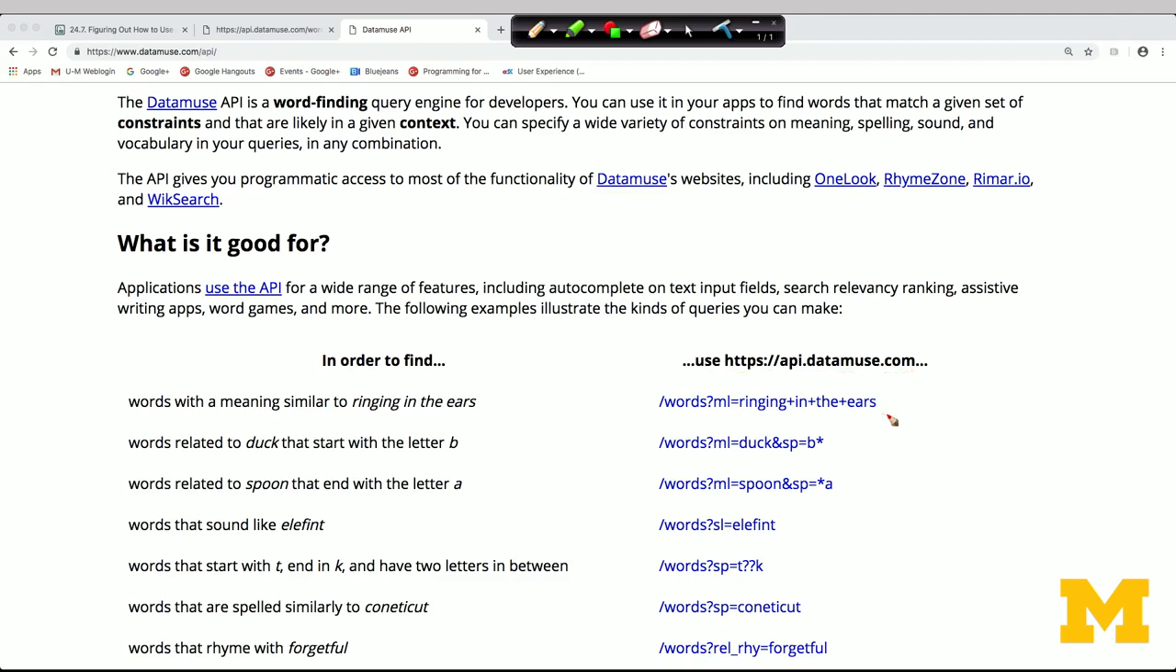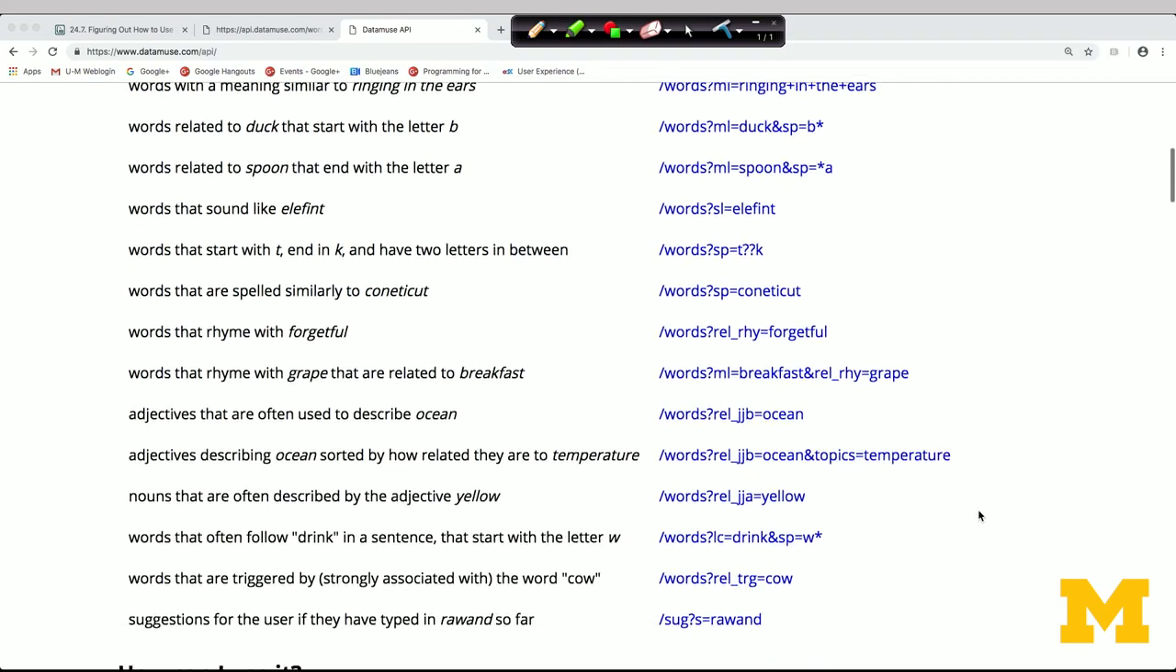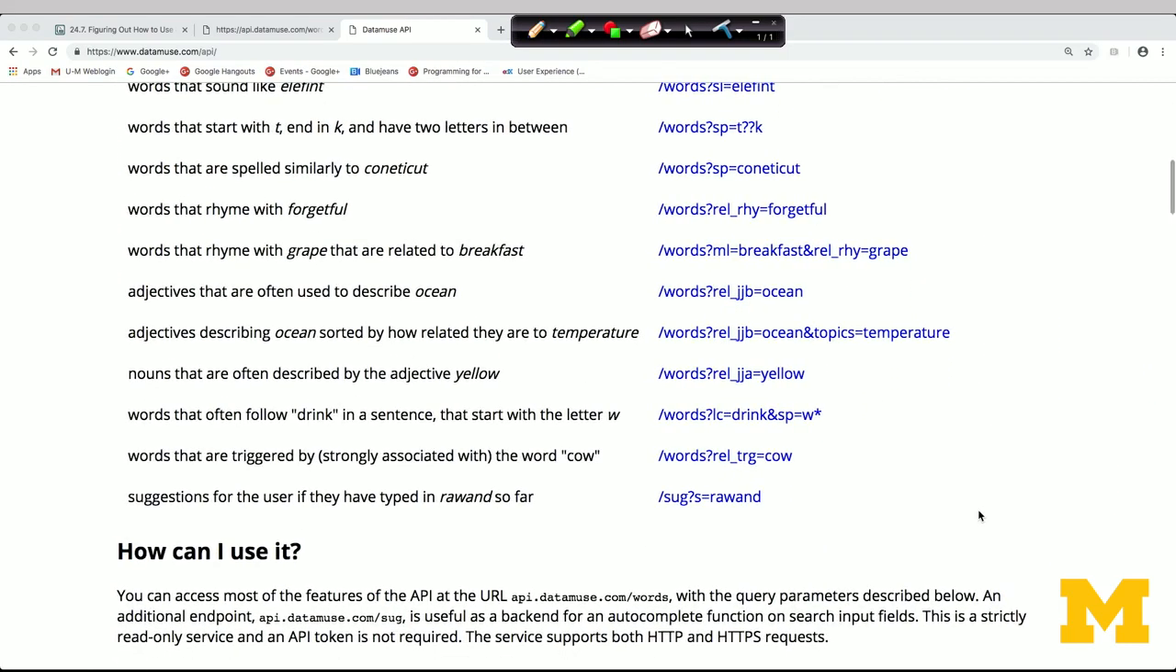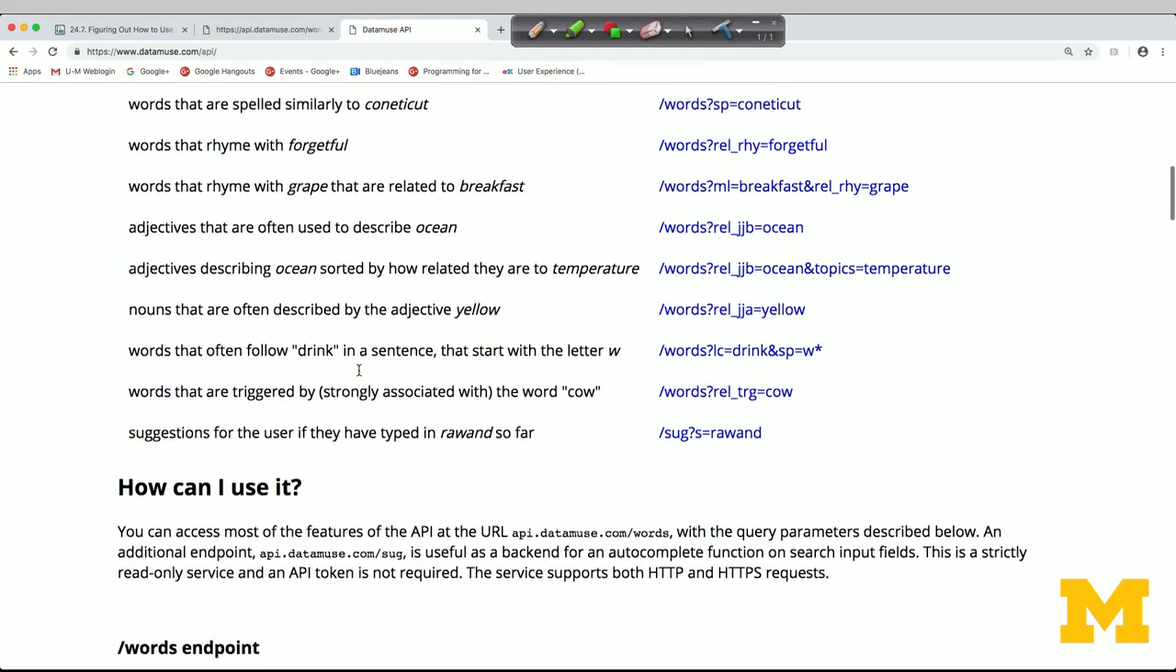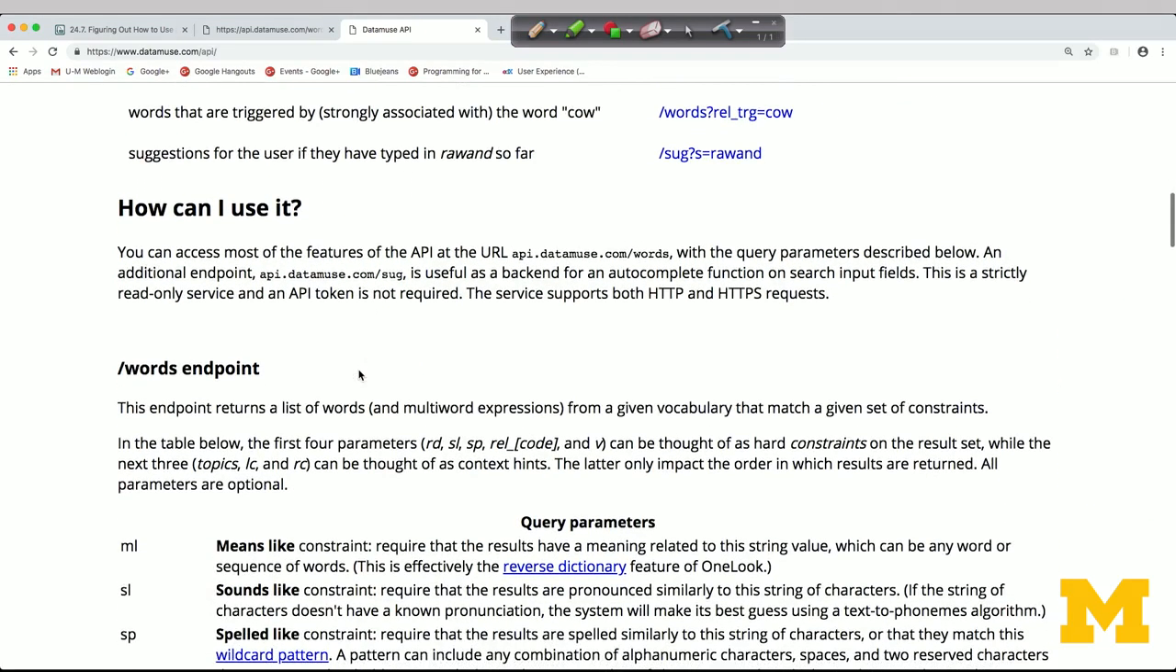In their documentation, they tell you if you want to find out words with a meaning that's similar to ringing in the ears, you would give the query over on the right-hand side. And we can scroll down and see some other things that you can do. Lots of opportunities, lots of different things you can do. And here's that rel_rhy that I found. That's for words that rhyme with forgetful. Now they've started by giving us a bunch of examples, but then down below they'll give you even more detail.